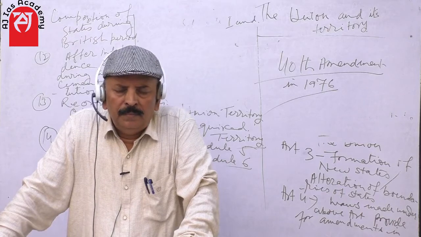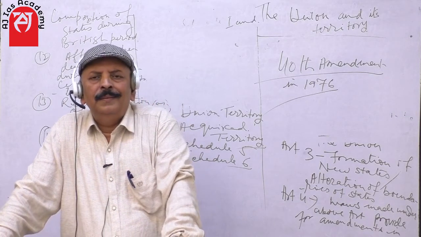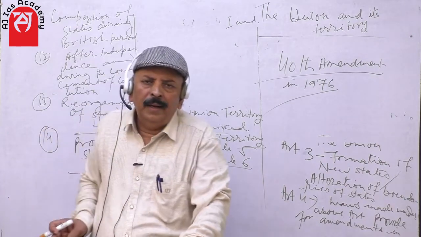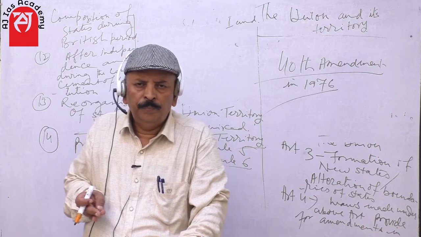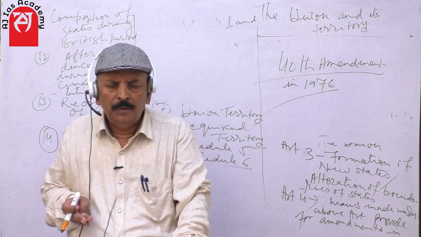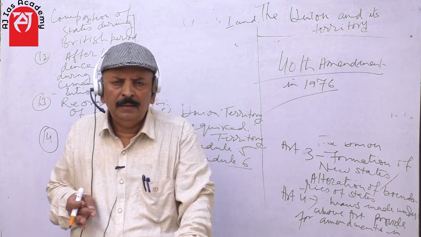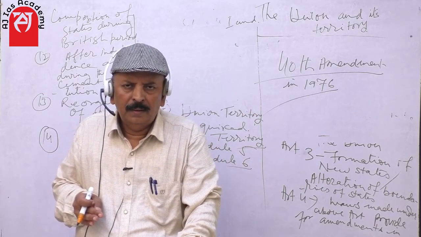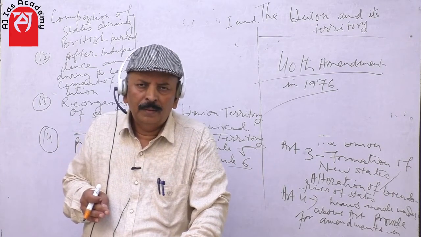First Jammu Kashmir, second Ladakh, third Chandigarh, fourth Delhi, fifth Lakshadweep, sixth Andaman Nicobar, seventh Puducherry, and eighth Daman and Diu.